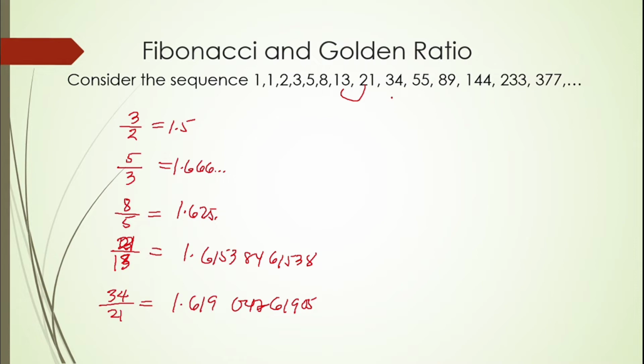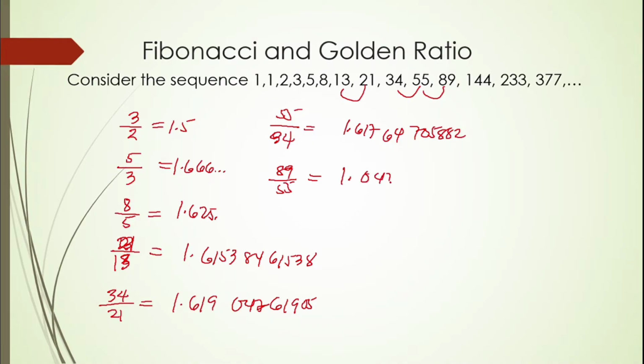Next is 55 divided by 34, which is 1.61764705882. Next is 89 divided by 55, which is 1.61818.